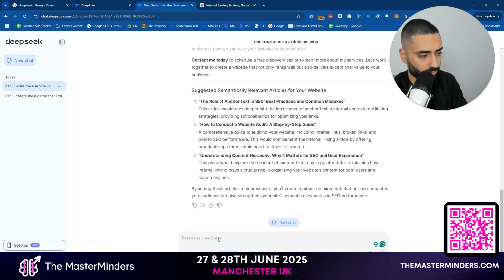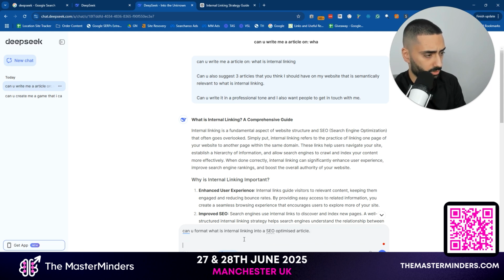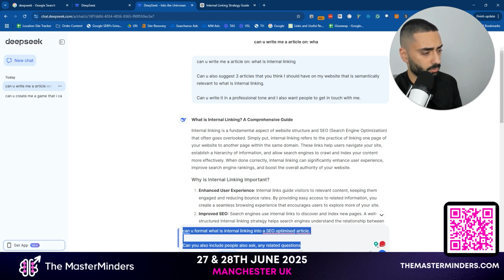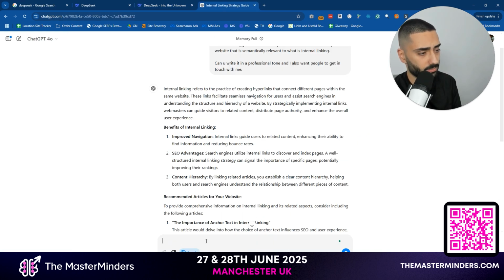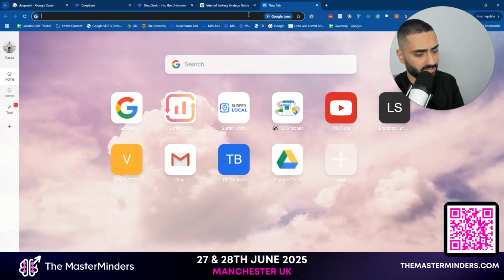What we'll do is we'll use the exact same prompt for both. Can you format what is internal linking into an SEO optimized article? Can you also include people also ask and any related questions? So again, we'll use that in both of the prompts. And what I'm also going to do is give it an SEO score.